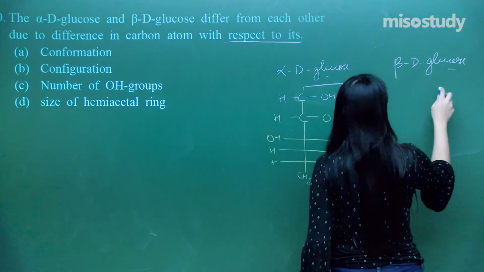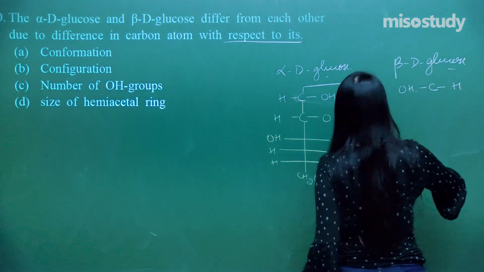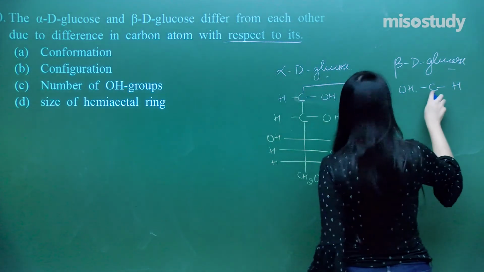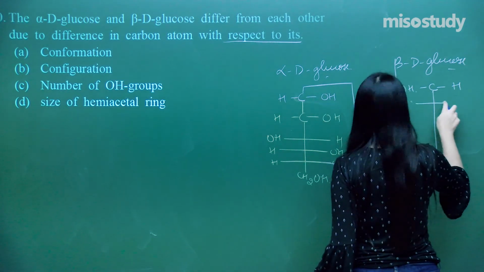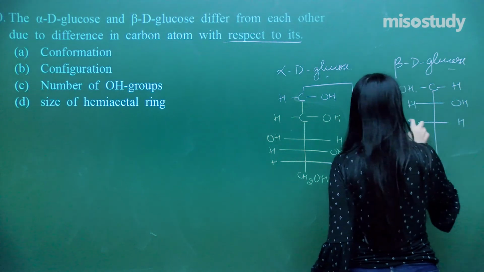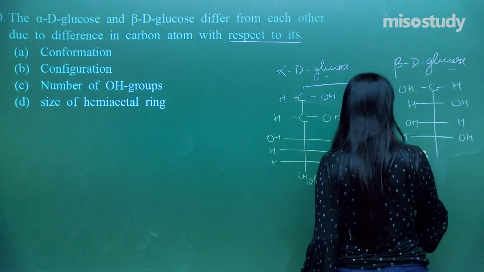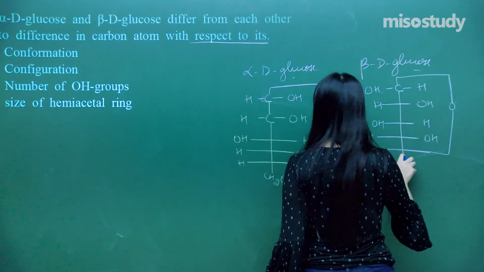And what about this? Again we get a similar kind of loss of water molecule. This is a glycosidic linkage. I hope you all have recalled the concept here. And what do I need? I need again the carbon atoms, OH, H. So that is what we have.